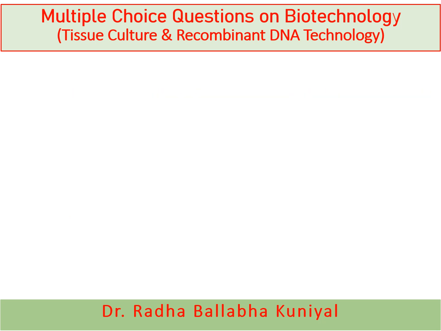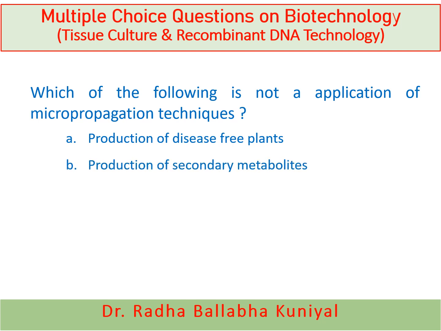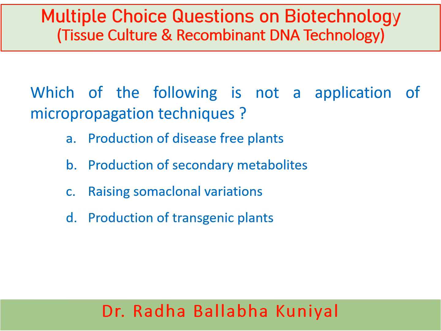Now the next question is, which of the following is not the application of micropropagation techniques? A. Production of disease-free plants, B. Production of secondary metabolites, C. Raising somaclonal variation, or D. Production of transgenic plants? And here the correct answer is production of transgenic plants. Production of transgenic plants is not the application of micropropagation techniques.